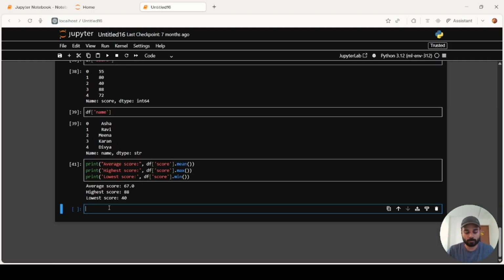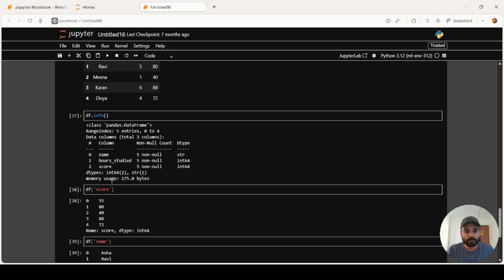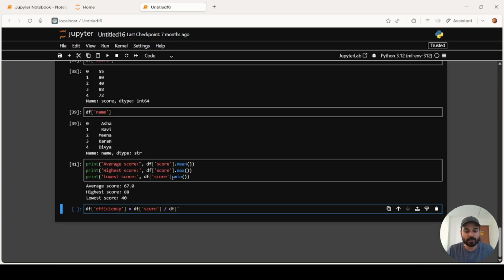Let's say the new column name is efficiency. So how will we find out the efficiency? For that, we will divide the score by hours studied.